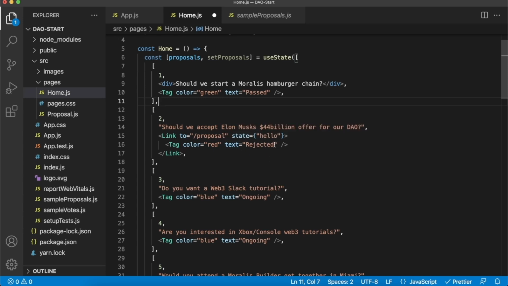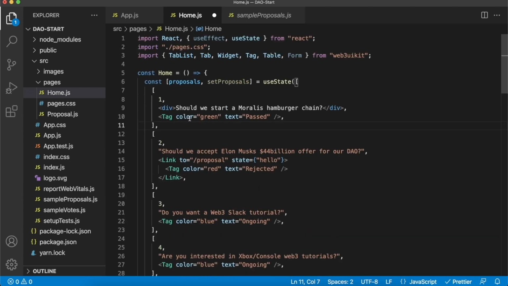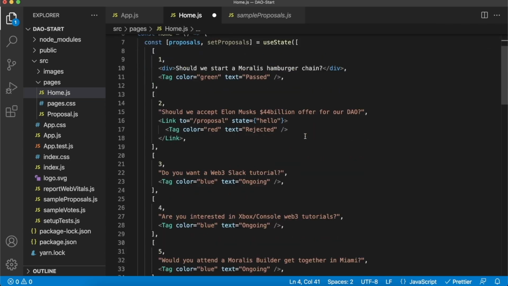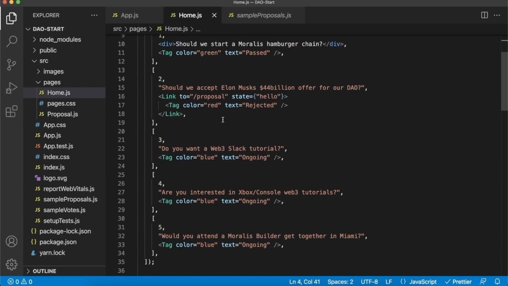Currently, the only state I'm sending when changing routes from the home page to the proposal page is just a simple string of hello, but when we actually do this, we can send state of the current proposal number and the proposal description, which will help us then present the correct data on the proposals page. So we have to import Link from React Router into this app as well. Like so. So we have Link brought in from React Router, and that will help us route to the proposals page from our table. So now we should be ready to save the page and go check out our app and see what it looks like.